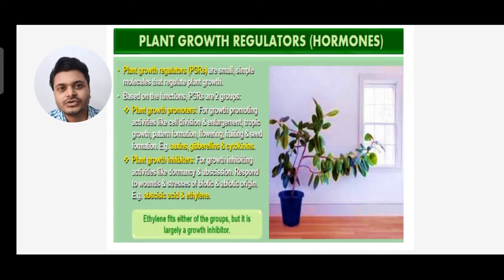So 3 are growth promoting substances and 2 are growth inhibiting substances. Auxin, cytokinin, gibberellin are growth promoting substances, and abscisic acid and ethylene are growth inhibitors. Ethylene fits in both groups, but it is largely a growth inhibitor.